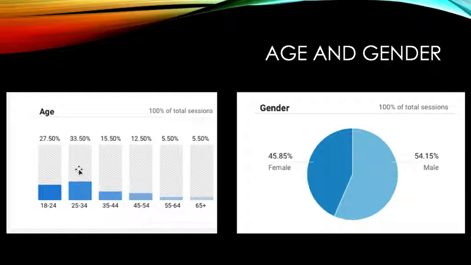The age and gender reports are showing me that my average users are between 18 and 54 years old, with the highest range between 25 and 34 years old. I was happy to see that the gender was an almost even split between male and female, with the female being at 45.8% and the male being at 54.1%.